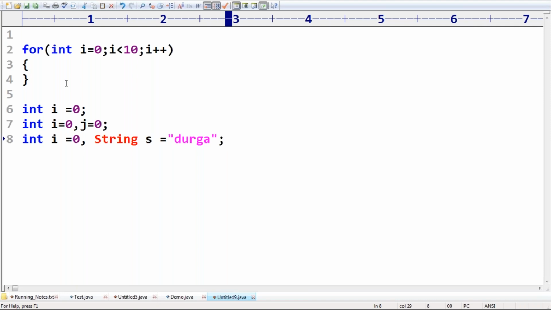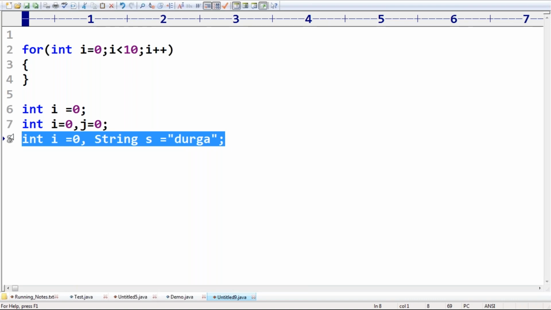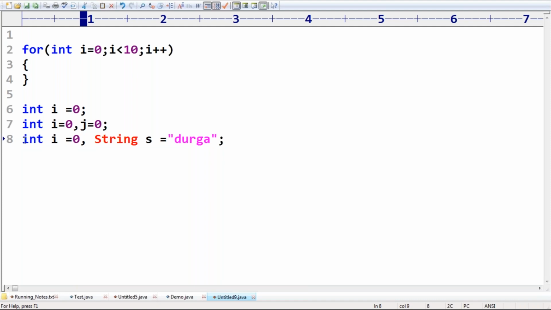In the initialization section, any data type is allowed. But what about this one? Is it allowed or not allowed? Take very special care about this one. This is one Java statement. In the middle, a semicolon must be required.